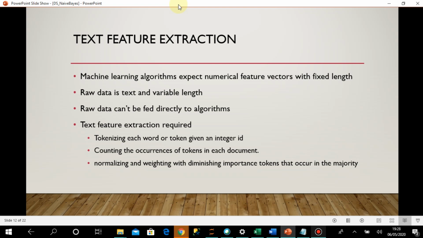Sometimes it may be relevant, because suppose you are doing some handwriting analysis or character analysis of a person, then maybe the most frequently occurring words may help us, but in most cases we don't need that. So in the normalization process we remove some commonly occurring words and we handle sparse data as well. I'll come to that. As you know, with normalization you are trying to put the data in good shape so that it can be processed more efficiently.